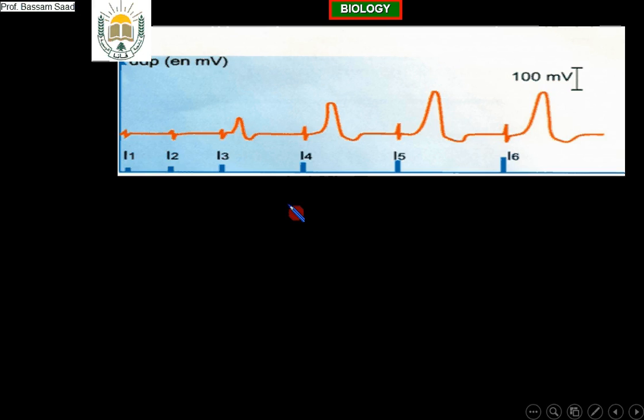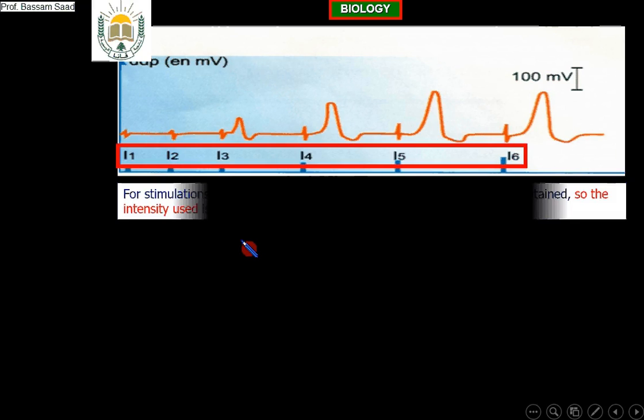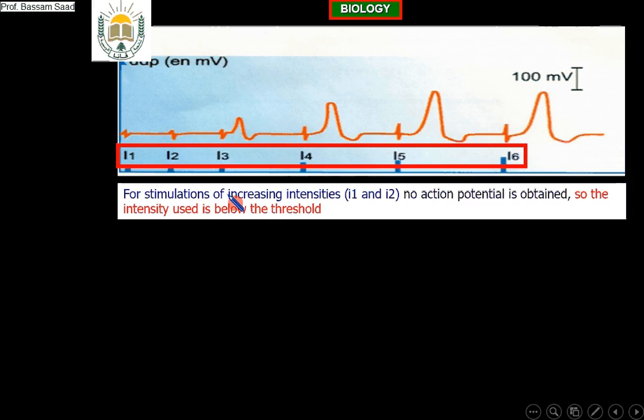Look at this, please. For stimulations of increasing intensity, I1 and I2, no action potential is obtained. So the intensity used is below the threshold. In the answer, the blue part is for the variable, the black part is for the result, and the red part is for the relation or the significance, because I want to interpret the experiment. Interpret means variable plus result plus logical significance.